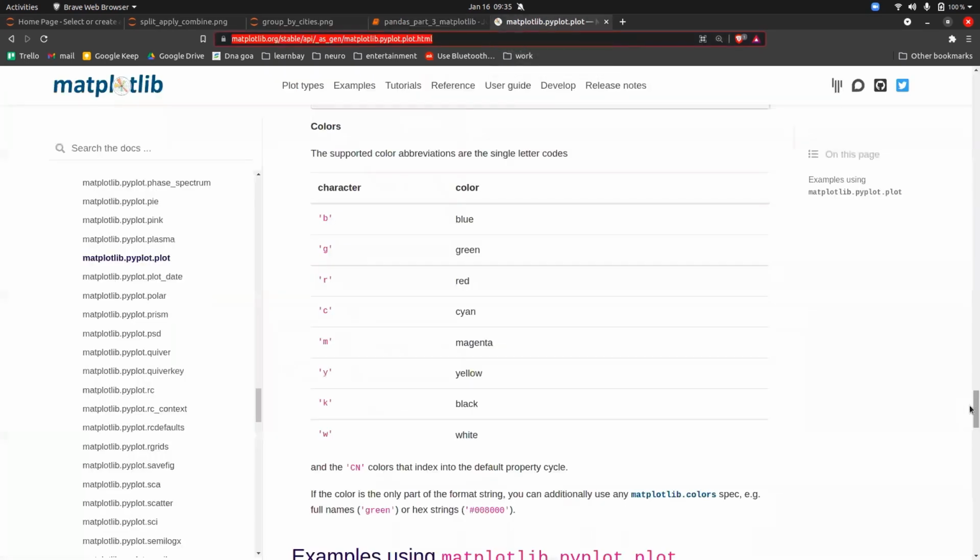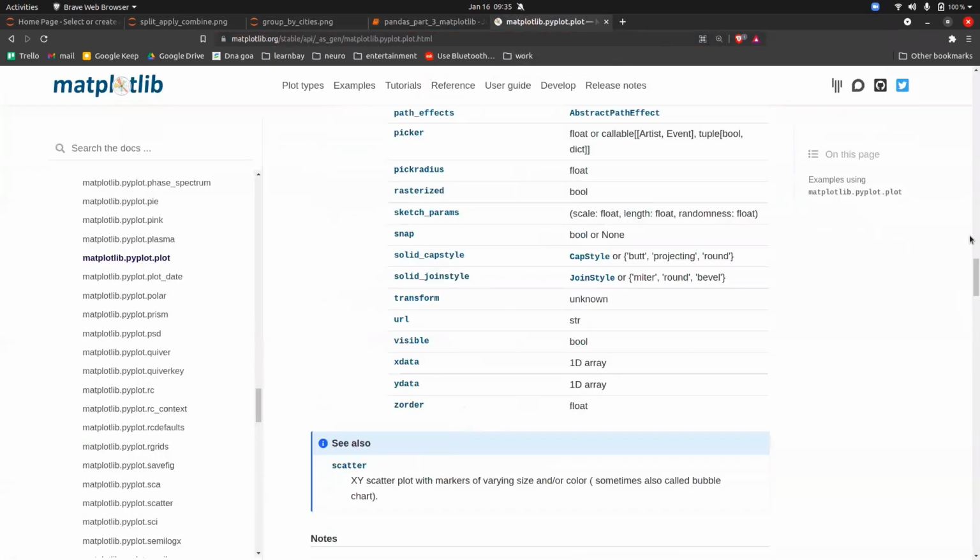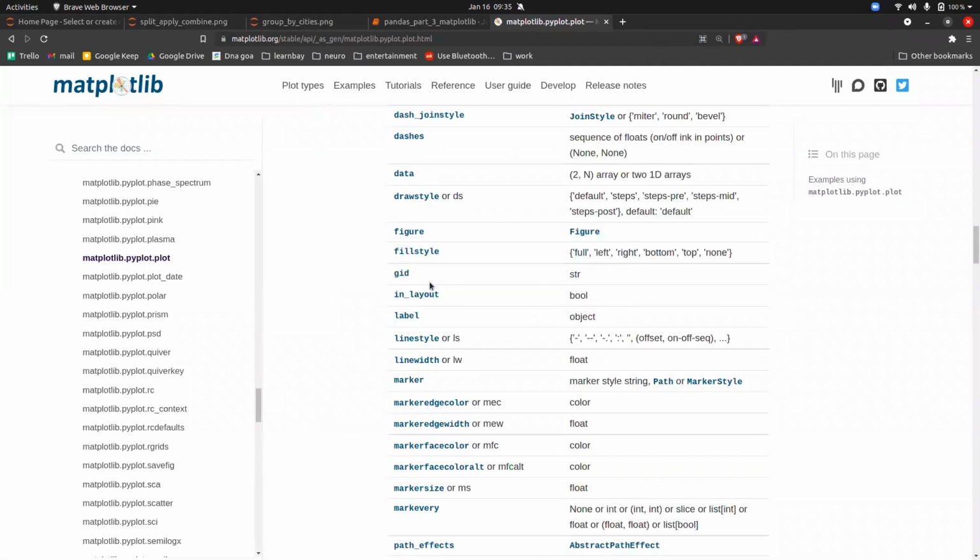As you can see, figure, fill style, grid, in layout, label, there are n number of things that you can play with. And I want everyone to do the experiment on this.